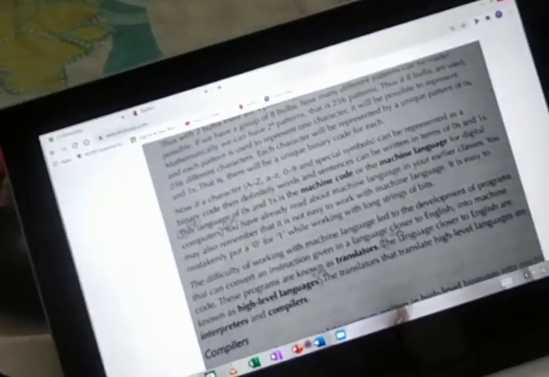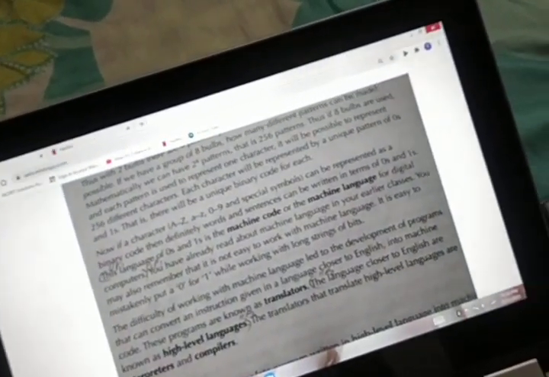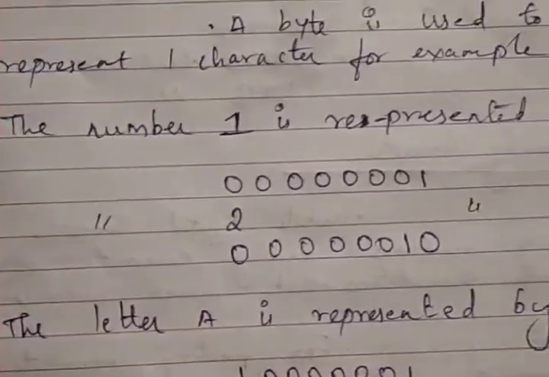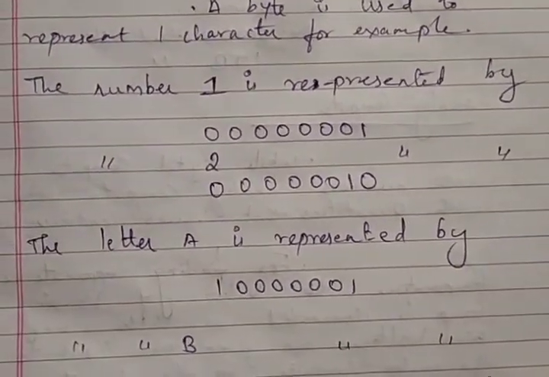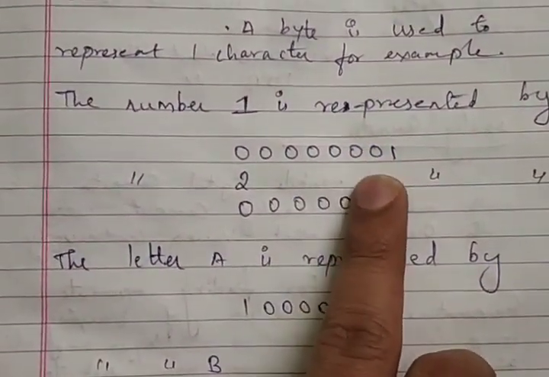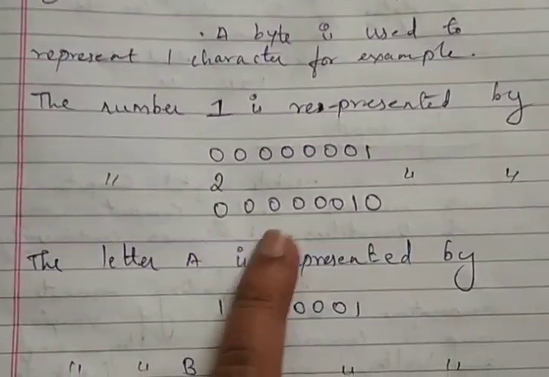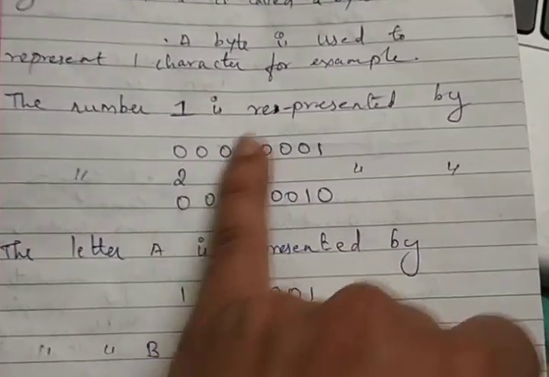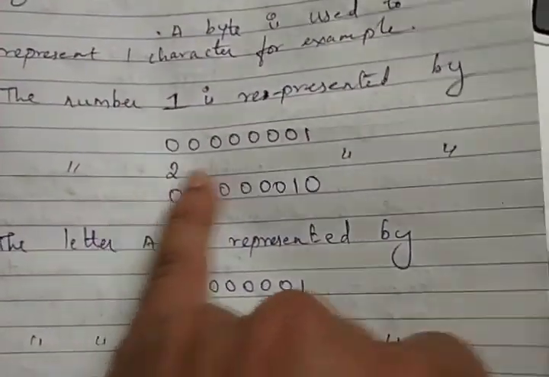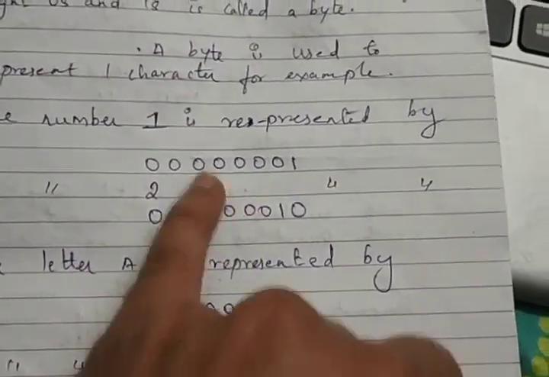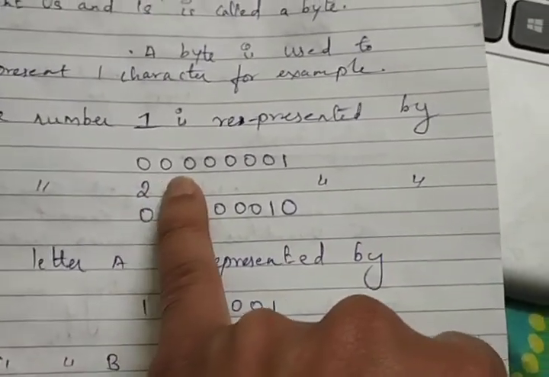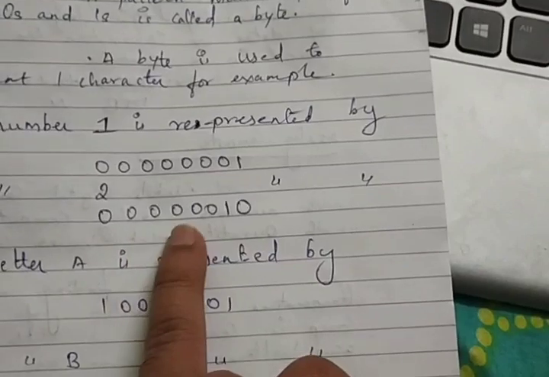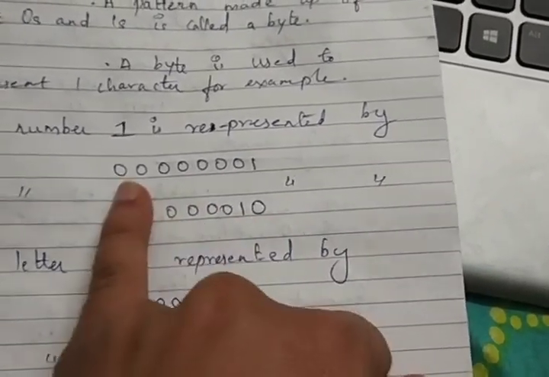I don't know whether you remember or not, but wait, I'll show you. This one. The number 1 is represented by 00000001. Number 2 is represented by 00000010. Number 1 is represented in this 8 bit. Number 2 is represented in this 8 bit. How have they shown here? 00000001 means it represents 1. 00000010 means it represents 2.